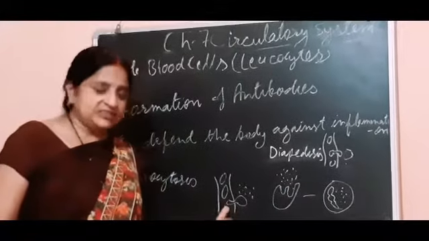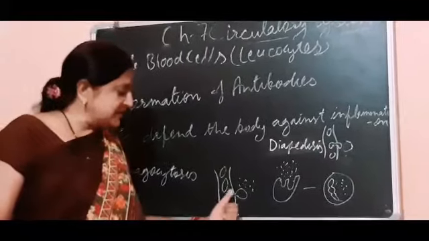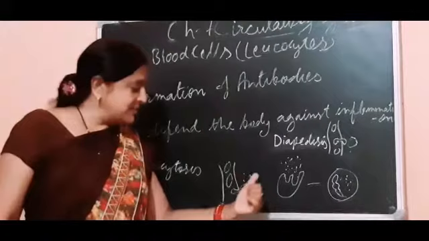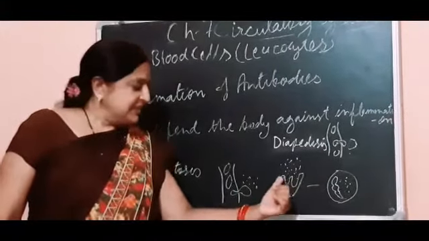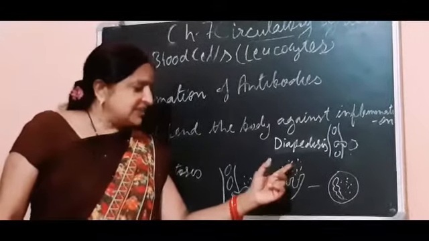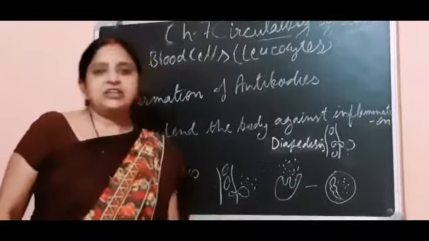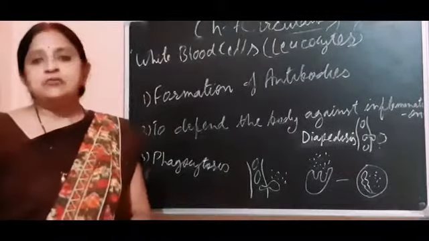See, this is the diapedesis movement. Histamine dilates the walls of the blood vessel and white blood cells come out. These are the bacteria. In this way, it engulfs these foreign particles and the bacteria, and hence provides protection against germs or any type of disease.